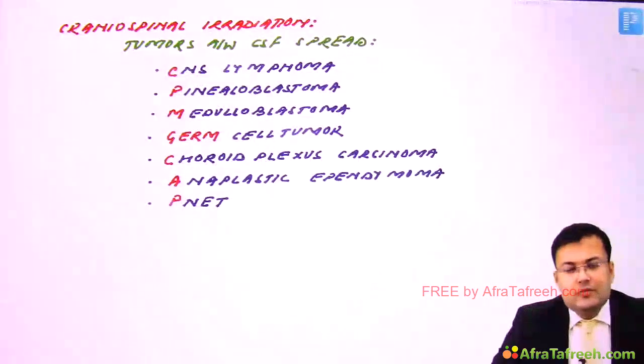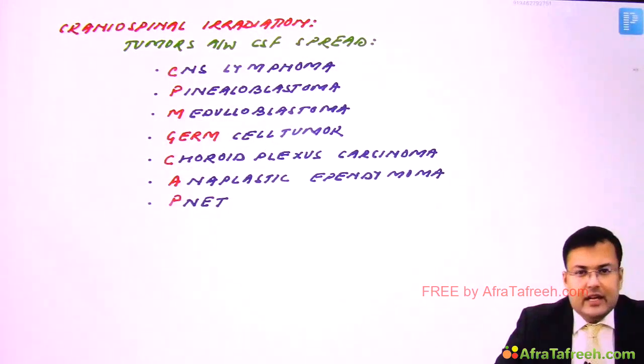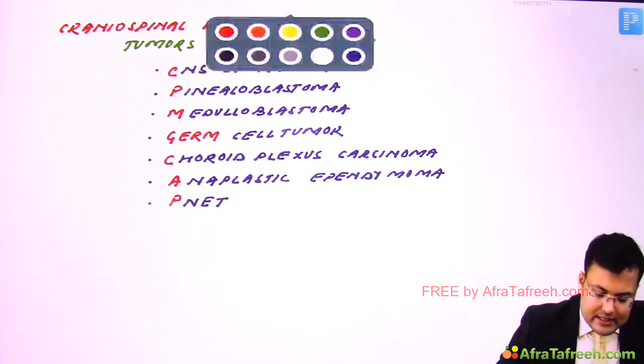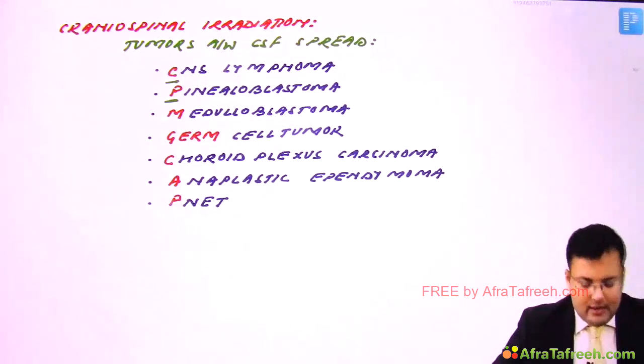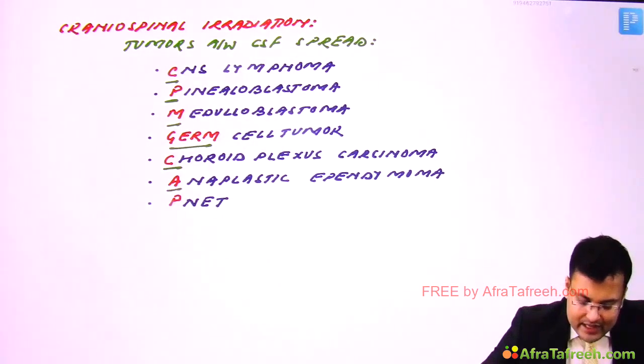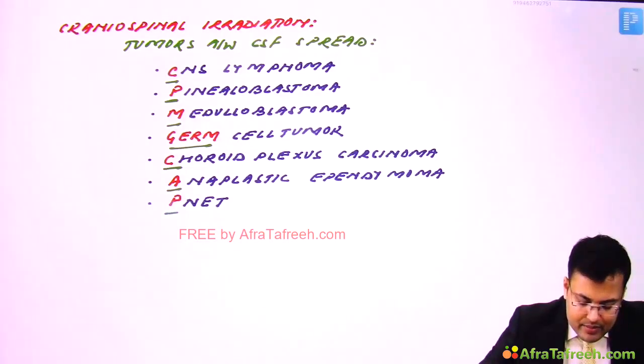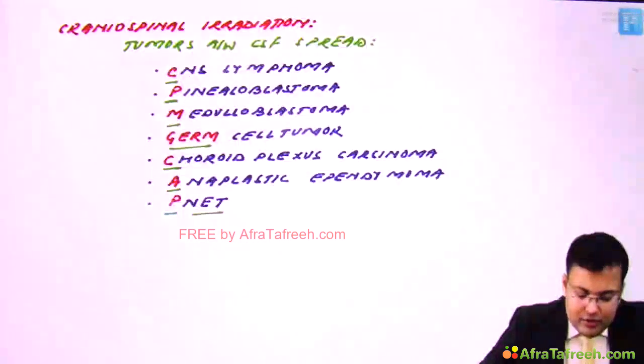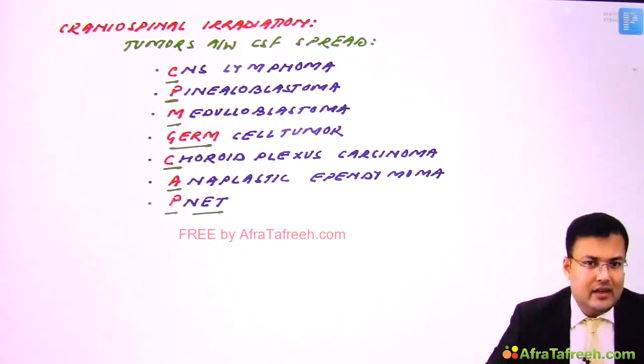So what are the tumors associated with CSF spread in which we give craniospinal irradiation? First is CNS lymphoma, pinealoblastoma, medulloblastoma, germ cell tumor, choroid plexus carcinoma, anaplastic ependymoma, and primitive neuroectodermal tumor.